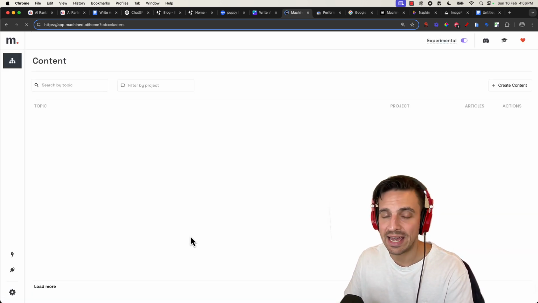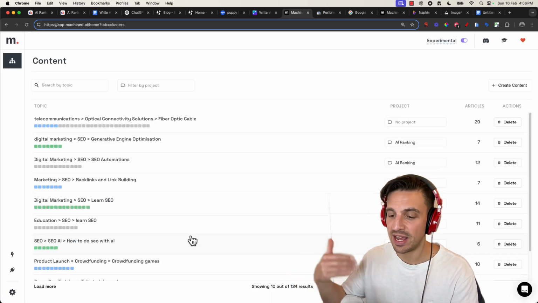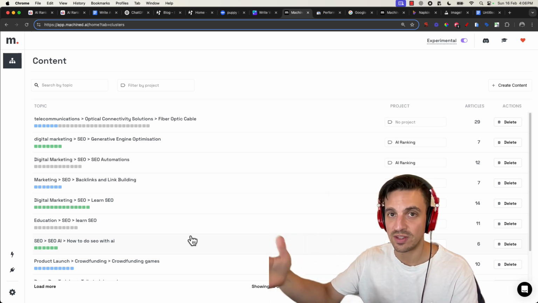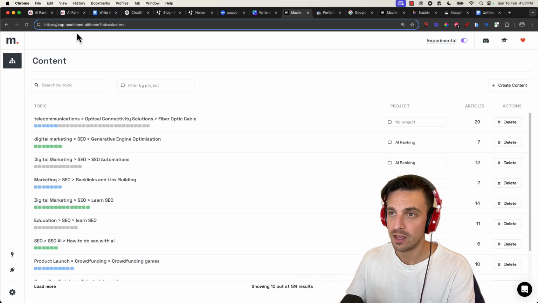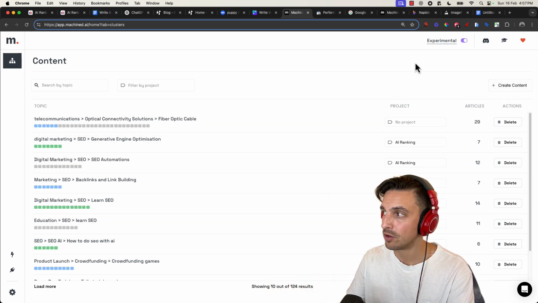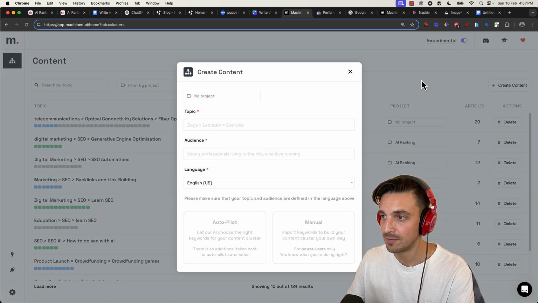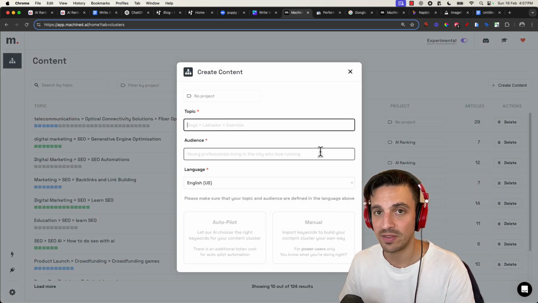You can use any AI tool of your choice. That just has to be an AI tool where you need to feed it the question that you're trying to answer in a blog post. If you've got an account with Machined AI, I'm going to create a cluster of content, and I'm going to understand the topic that I'm writing about.